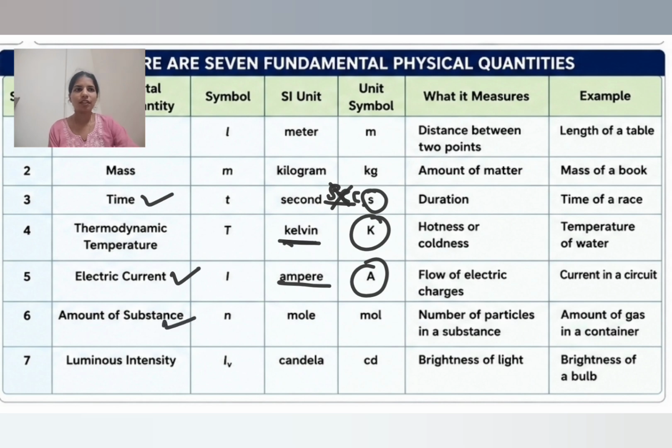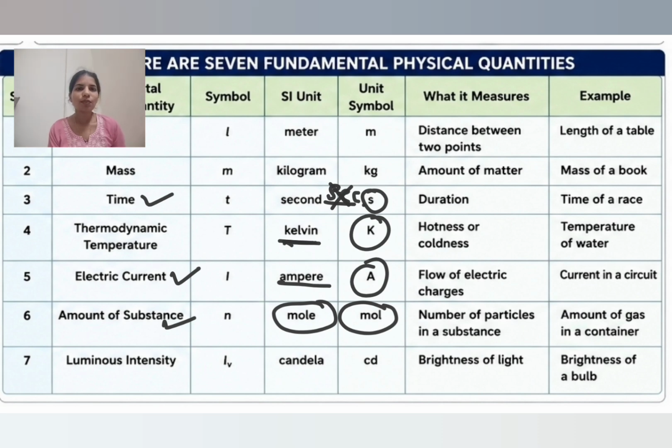Okay, next, amount of substance. The number of particles in a substance. How many particles are present in a substance is called amount of substance. The SI unit is mole. The unit symbol is mol.